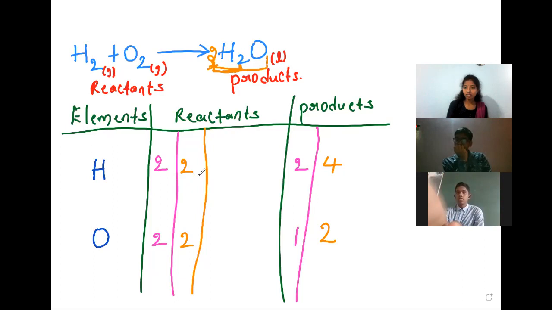So now we have to balance the hydrogens on the reactant side, because 4 are there on the product side. So that's why we need to balance the hydrogen atoms on the reactant side. For that, here I want to take the number 2 before H2.